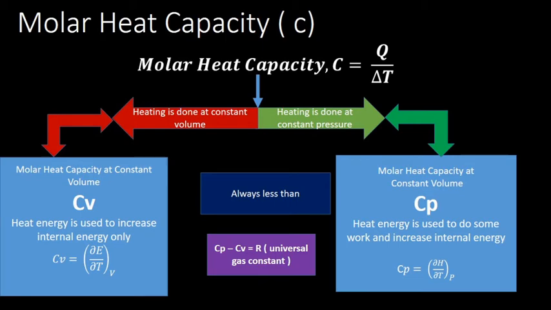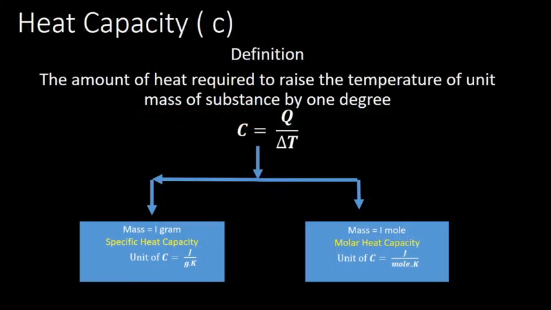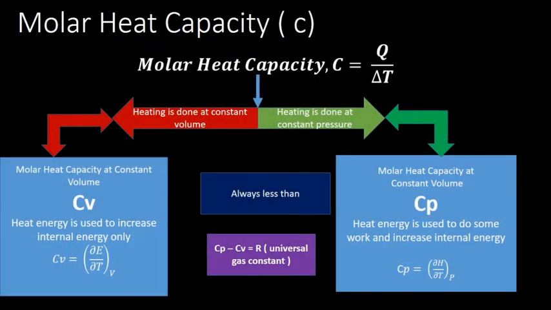Then if you take the case of molar heat capacity, what is the definition you can give? The amount of heat required to raise the temperature of 1 mole of a substance by 1 degree is what is known as molar heat capacity. And there also we can express it as Q by delta T. During the heating, it can be done by two methods. One at constant volume, that is shown as the red one.